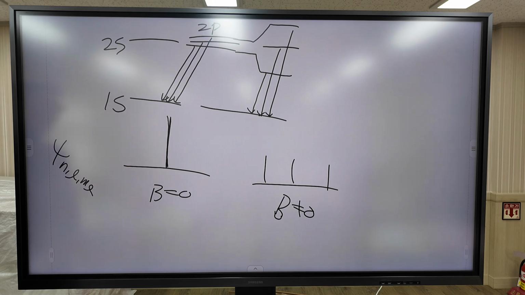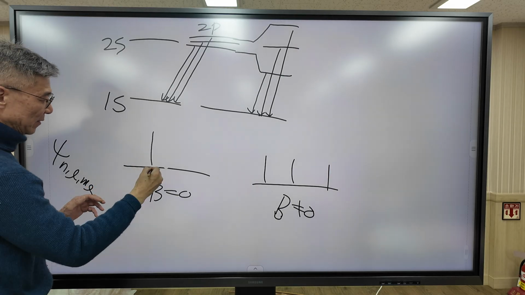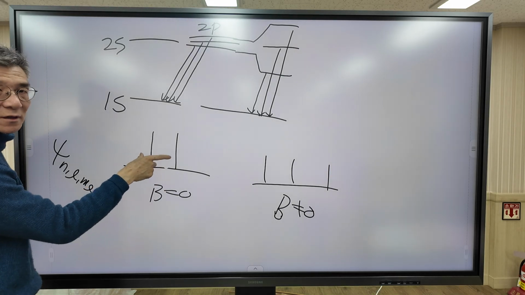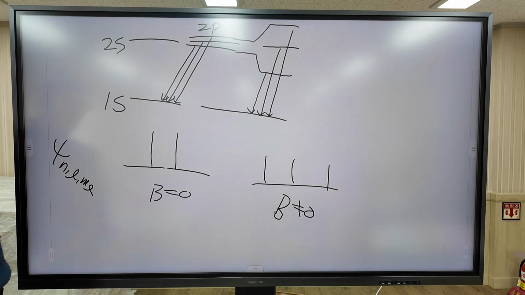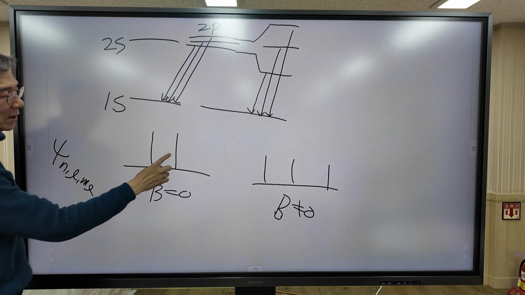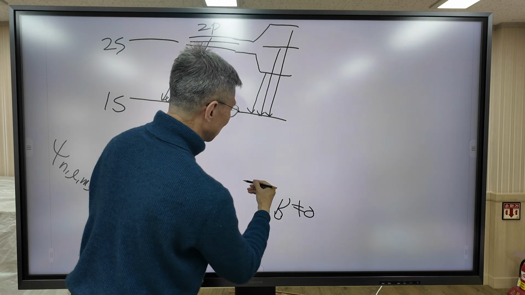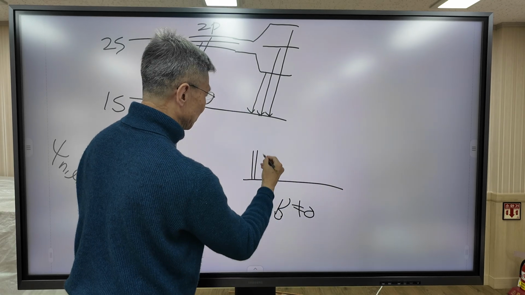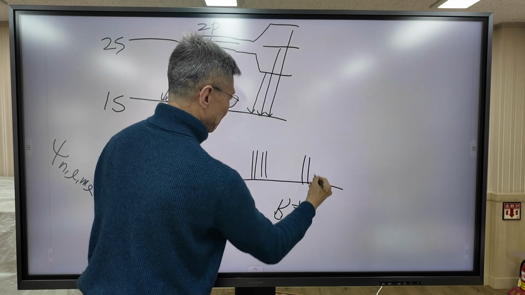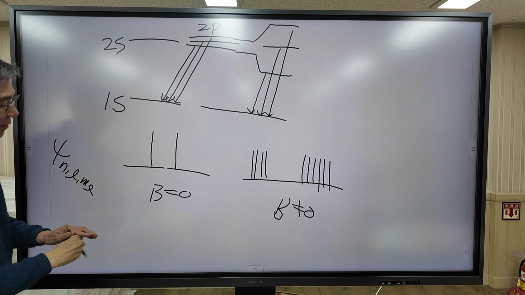But according to actual experimental observation, the peak is already split into a doublet. This is the actual experimental result. When we apply a magnetic field, this peak splits into 4 peaks, and this peak splits into 6 peaks. So this is the actual experimental observation. This phenomenon is called doublet.